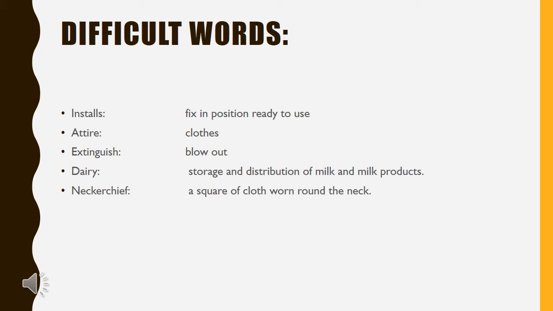Now have a look at difficult words. The first is installs. The meaning of this word is fixed in position, ready to use. Attire. Attire is also called clothes. Extinguish. It is blow out. Dairy. This is a storage and distribution of milk and milk products. Neckerchief. This is a square of cloth worn round the neck.